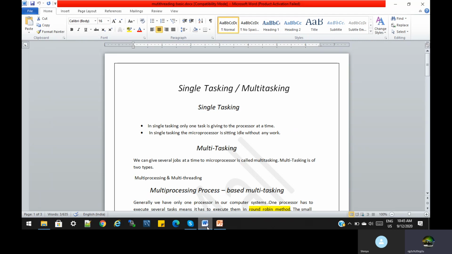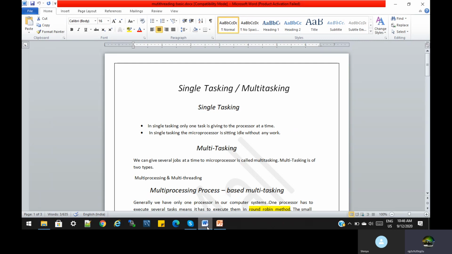When the first program is executed, the processor is idle, then the second program is executed, and the processor is idle again. So we are wasting the processor's time and not utilizing the resources properly. This is the disadvantage of the microprocessor. So one task at a time executed by the processor is called single tasking.